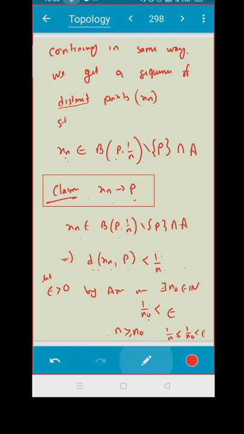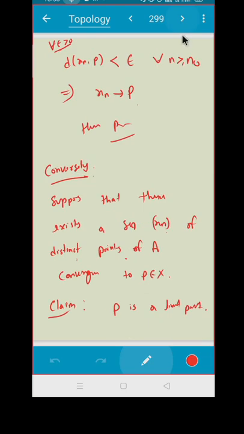I got a sequence now of distinct points. Now I have to prove this sequence is convergent and converges to the point p. Now what do you see? Each xn belongs to B(p, 1/n) minus {p} intersection A. That means what? The distance between xn and p is less than 1/n for all xn, correct? So by the Archimedean property, I can see this is less than epsilon. So that proves your sequence xn converges to p. That means the proof is done.